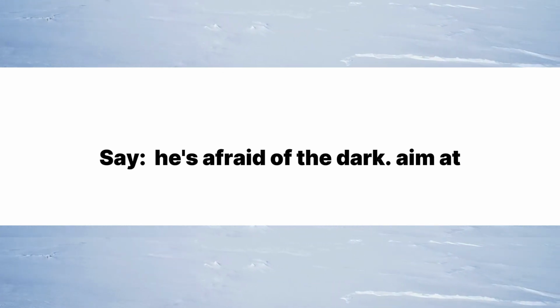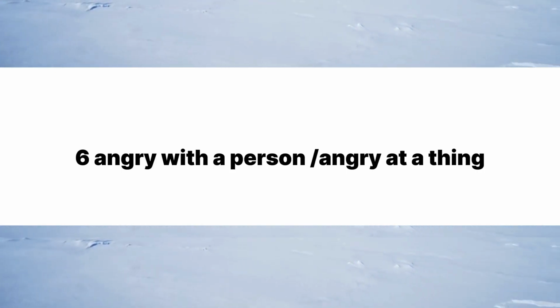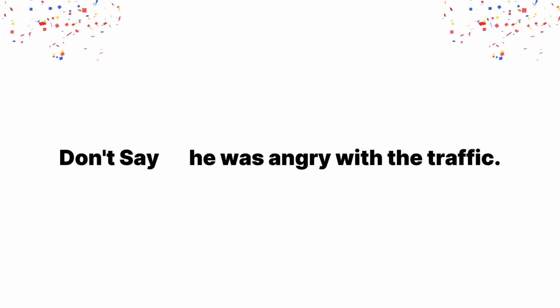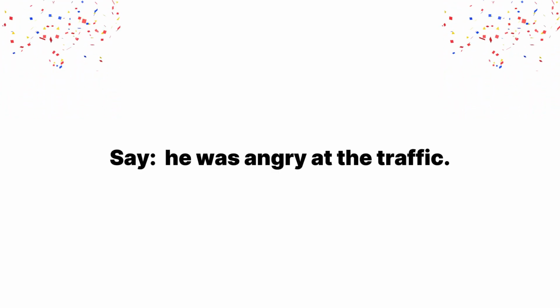5. Aim at, not on or against. Don't say, he aimed on the basket but missed. Say, he aimed at the basket but missed. 6. Angry with, a person, angry at, a thing. Don't say, she was angry against her friend. Say, she was angry with her friend. Don't say, he was angry with the traffic. Say, he was angry at the traffic.